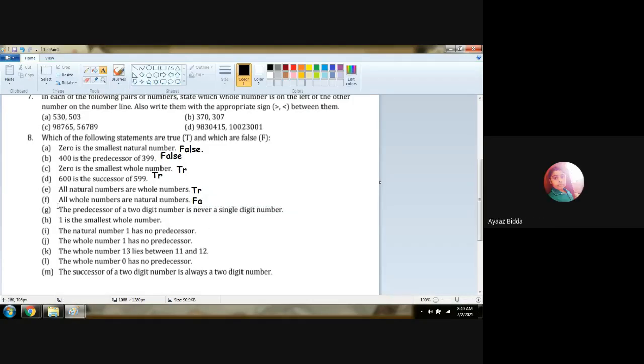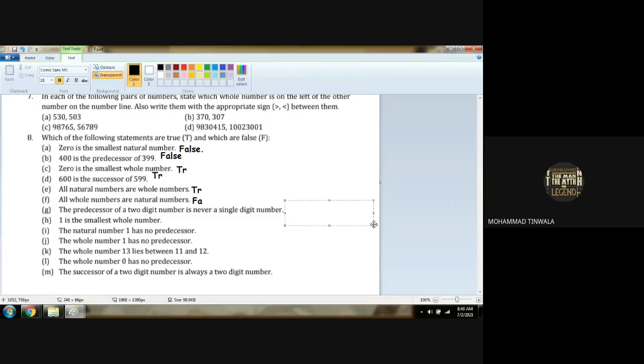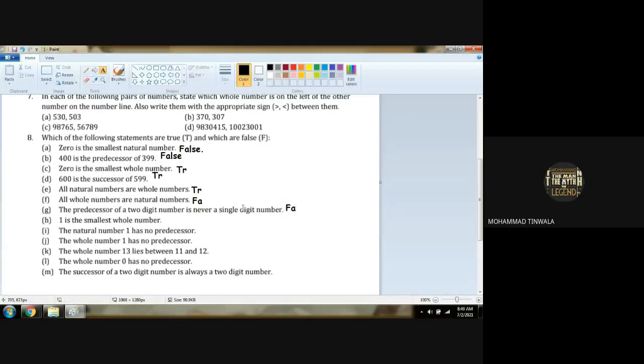The predecessor of a 2-digit number is never a single digit number. Sir, it can be false, for example 10. Predecessor means what?